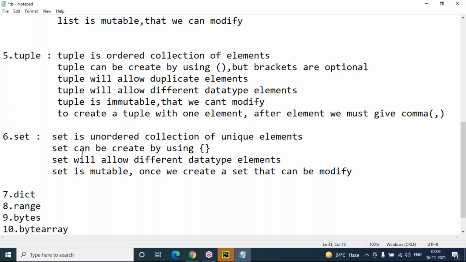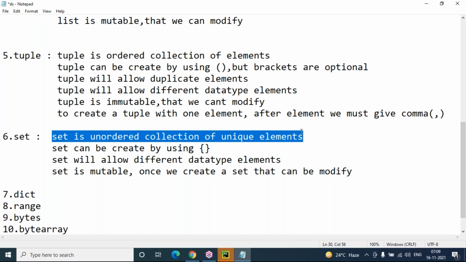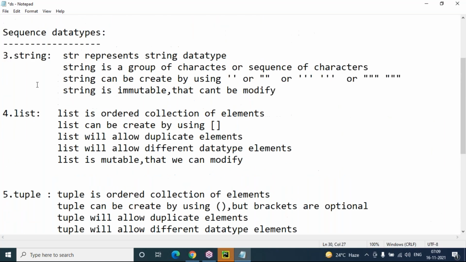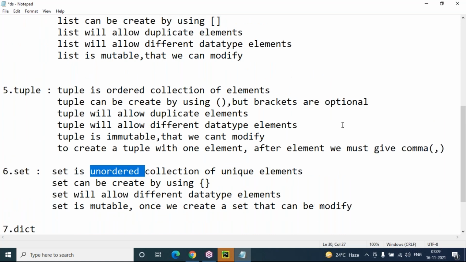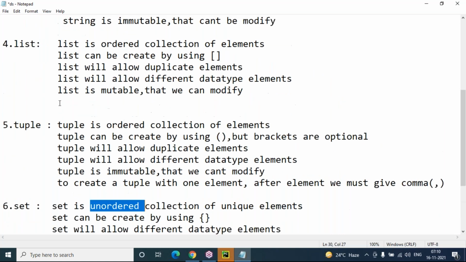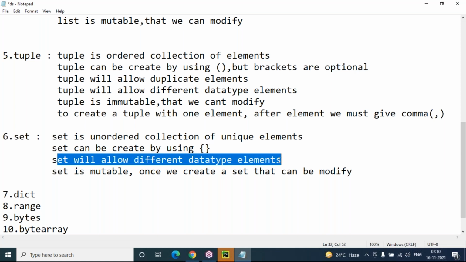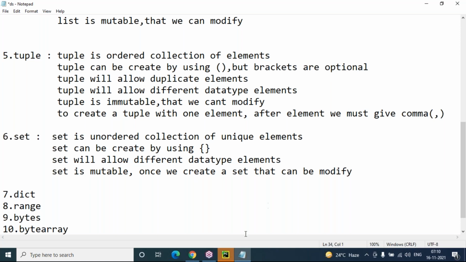So these are the set rules and regulations. Set is an unordered collection of unique elements, no duplicates, and it will not maintain the order. But tuple, list, and string will maintain order. We can create a set by using curly brackets, and a set will allow different data type elements and it is mutable. Once we create a set, it can be modified.